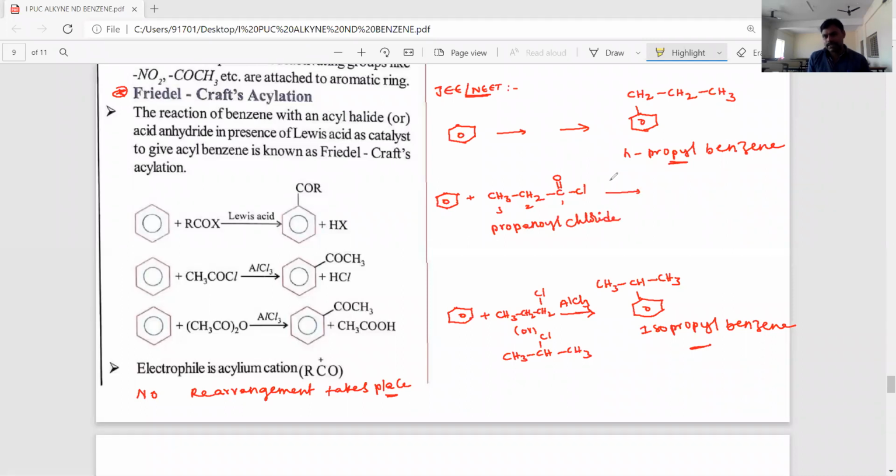This reacts in the presence of AlCl3. Now the electrophile is propanoyl ion. This is the electrophile. It will be attached to the benzene ring, and the product is C double bond O, CH2 CH2 CH3.